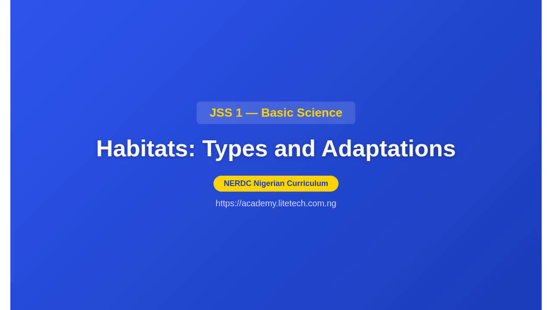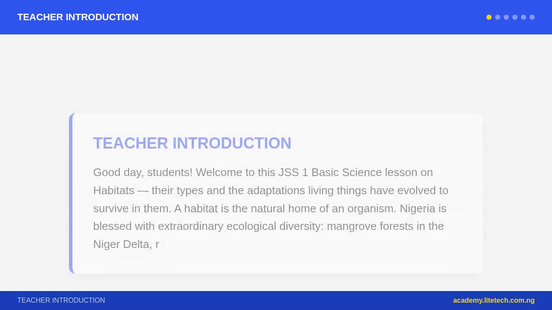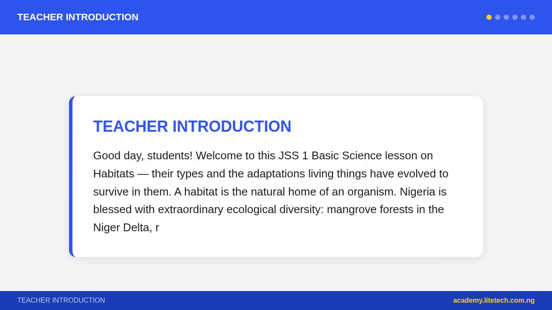Good day, students. Welcome to this JSS 1 Basic Science lesson on habitats, their types and the adaptations living things have evolved to survive in them. A habitat is the natural home of an organism.